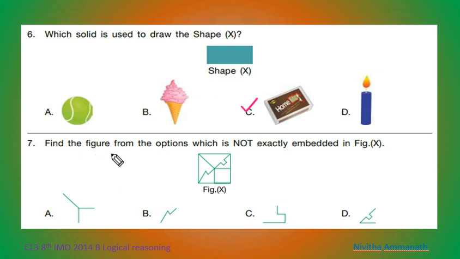Next one, find the figure from the options which is not exactly embedded in figure X. That is, figure X is this. So this is here. This one is this. And then this is here. This one is this. And this is this one. So which is not embedded here? This one. So C is the correct option.